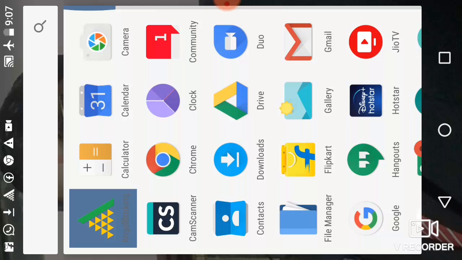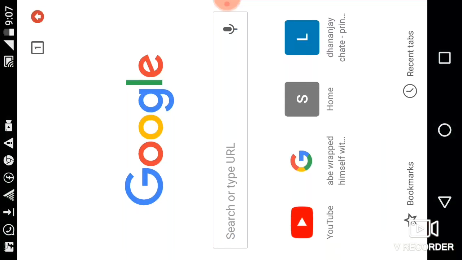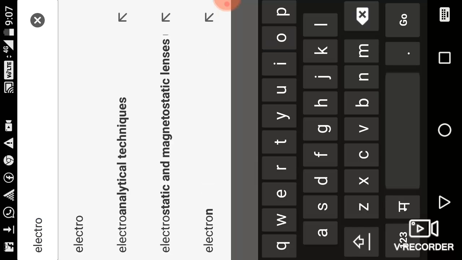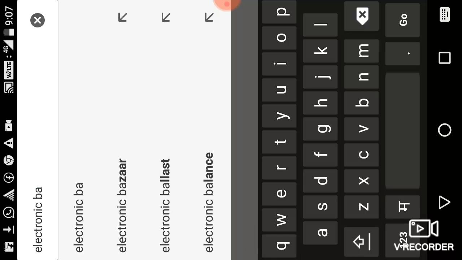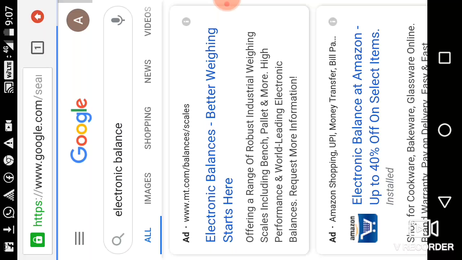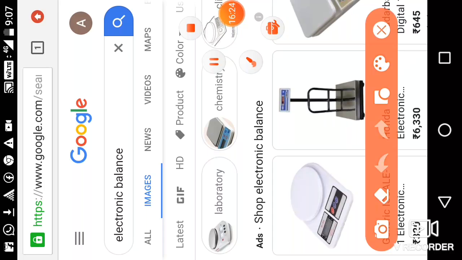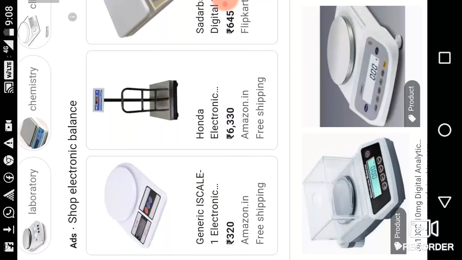Such types of electronic balances are available in the market, nowadays with different loading capacities, used for measuring different weights.